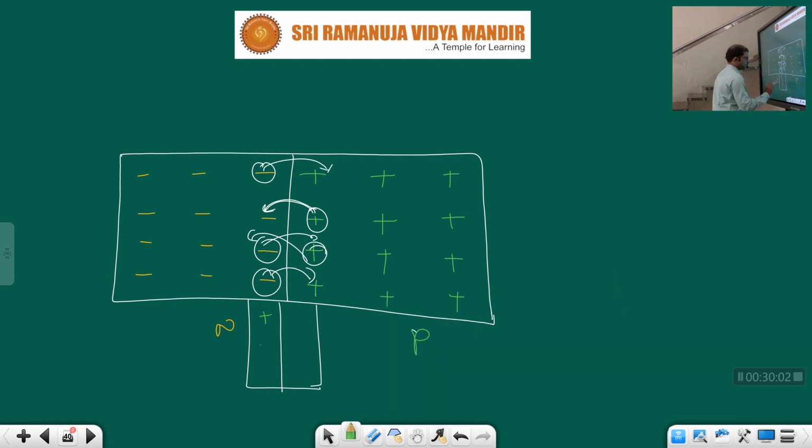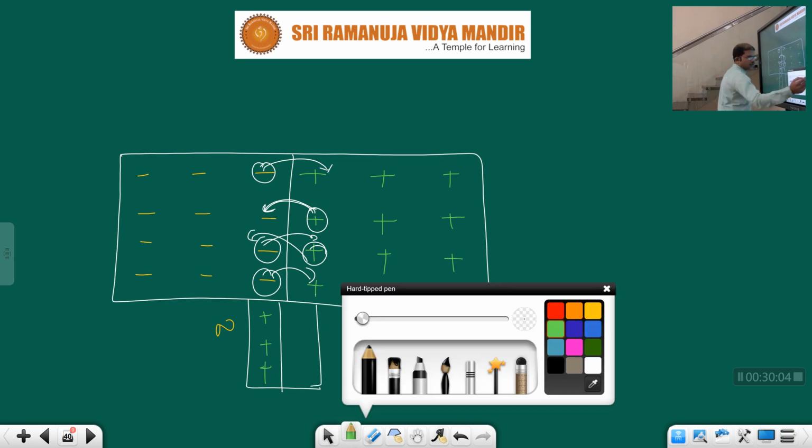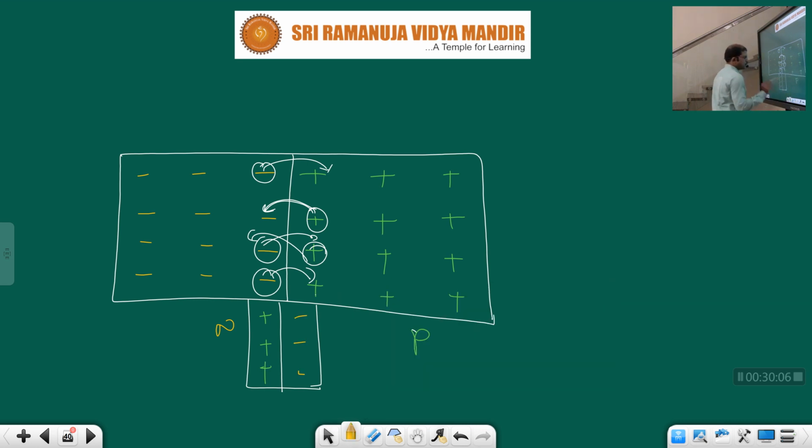The region which contains electrons and holes both is called the depletion region. This depletion region forms due to exchange of holes and electrons, whenever there is a combination of p type and n type semiconductor together.